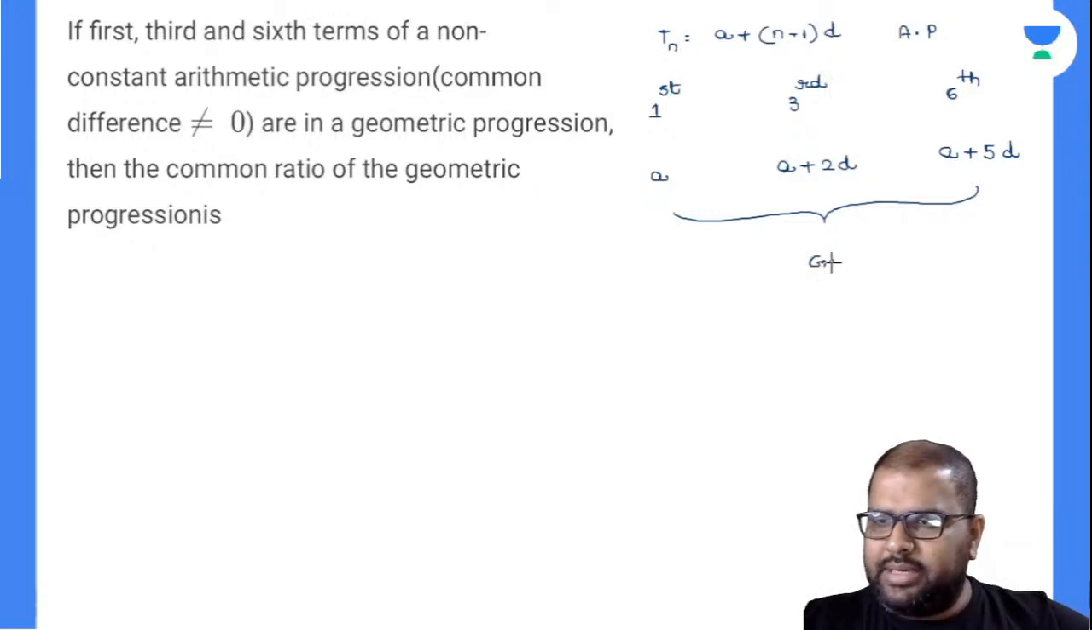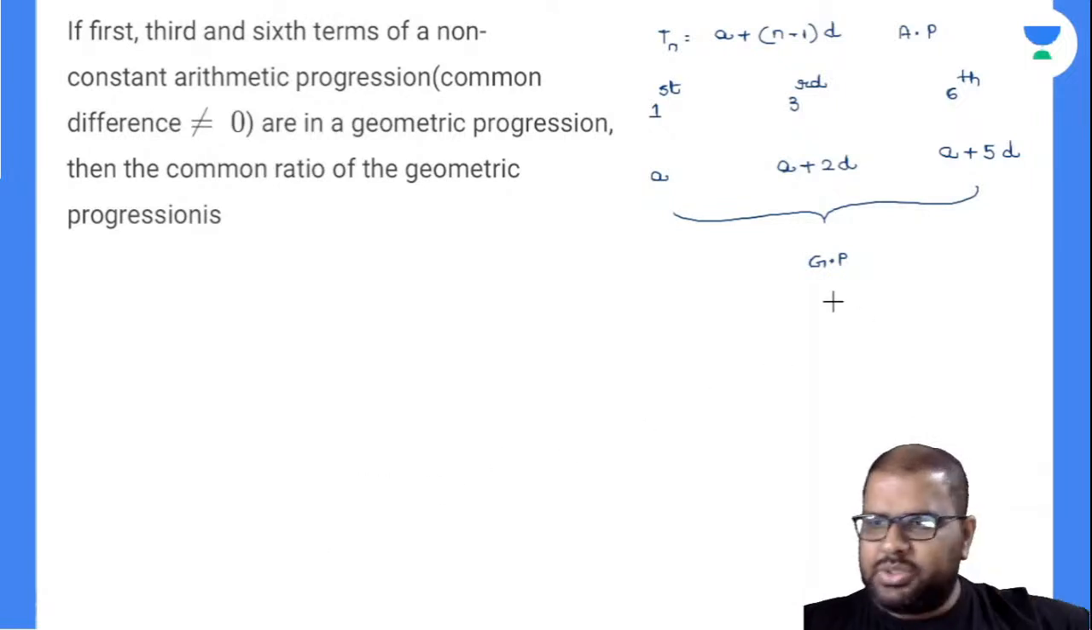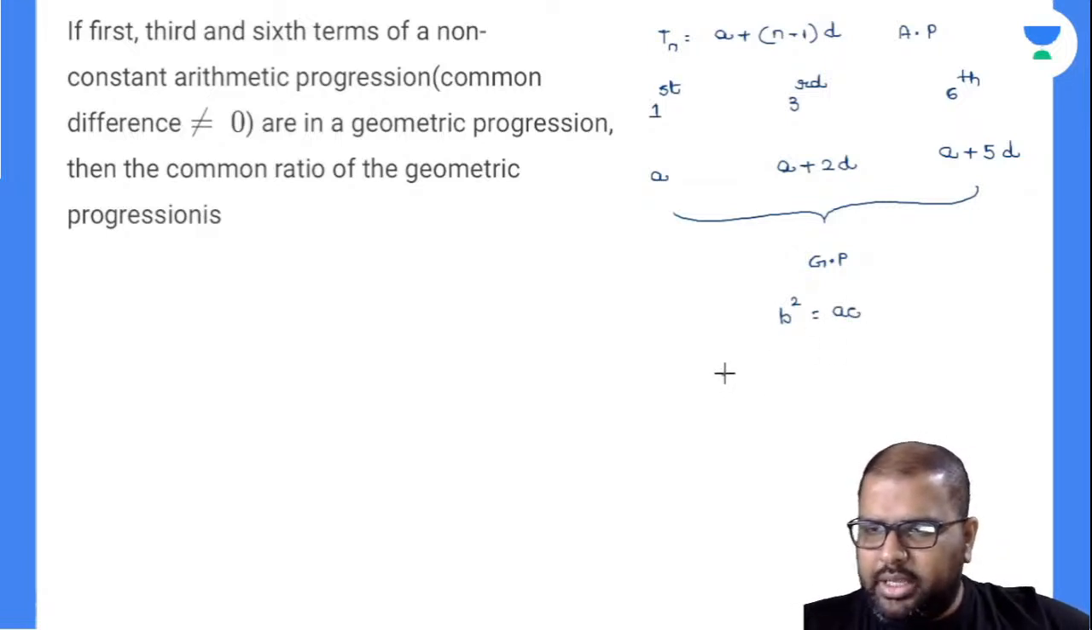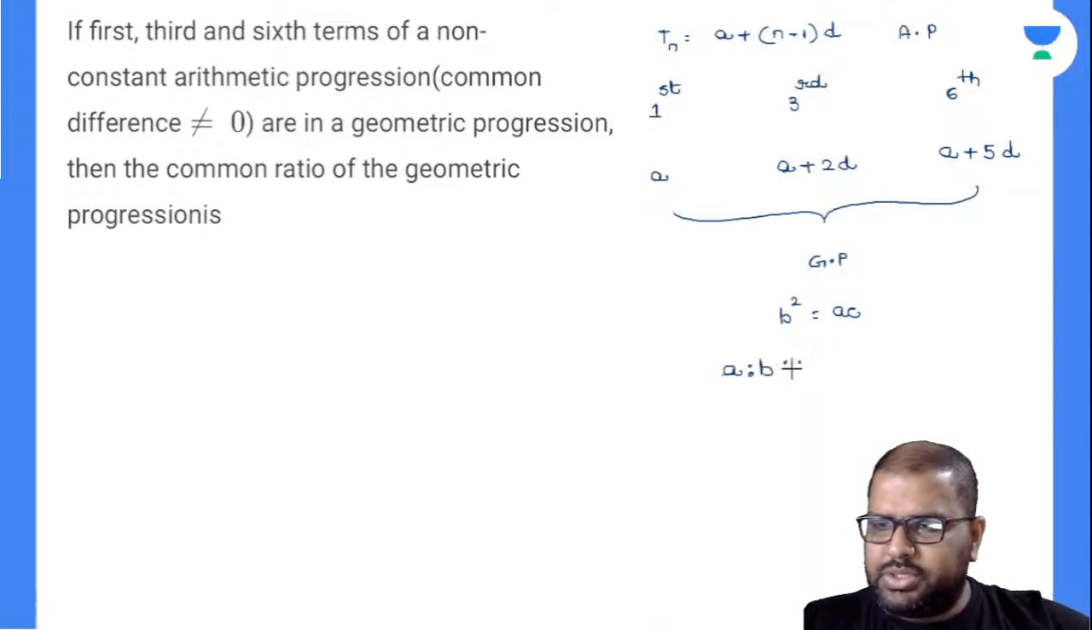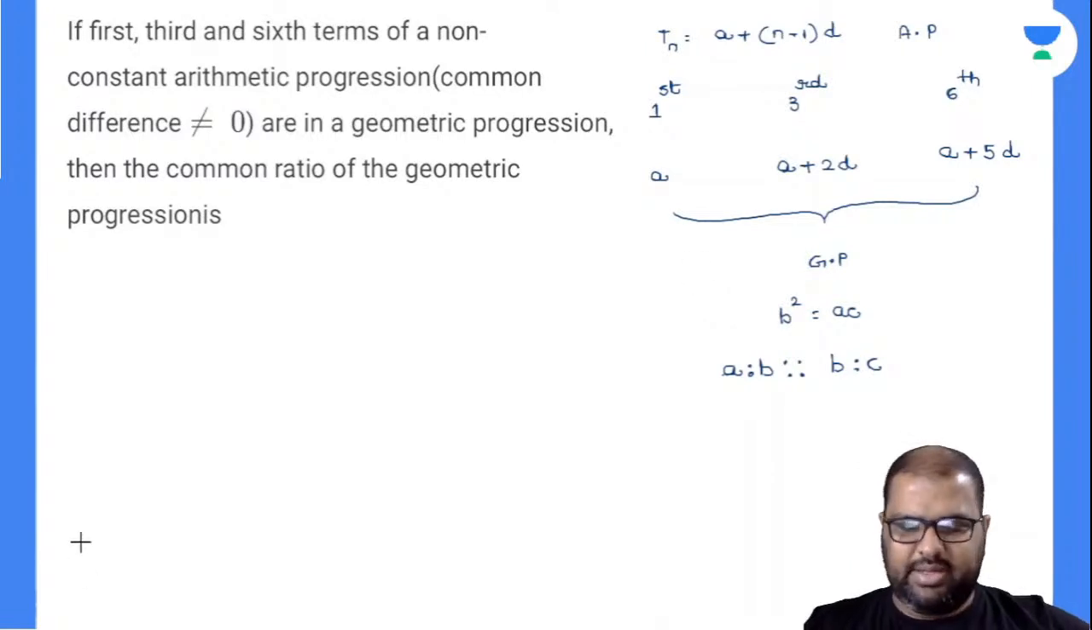So when three terms are in GP, as I already explained, this has to be in the format of B square is equal to AC, or otherwise you can write it in proportion format also: A is to B as B is to C. This format also explains the terms are in geometric series. A by B is equal to B by C, that is B square equals AC.